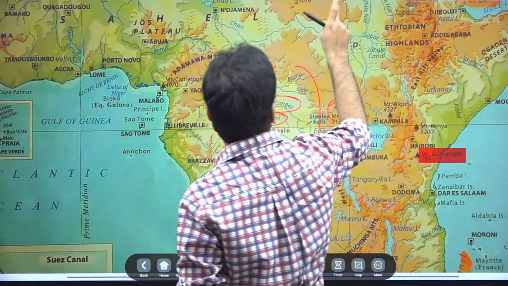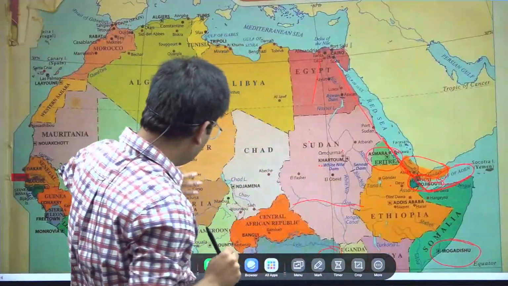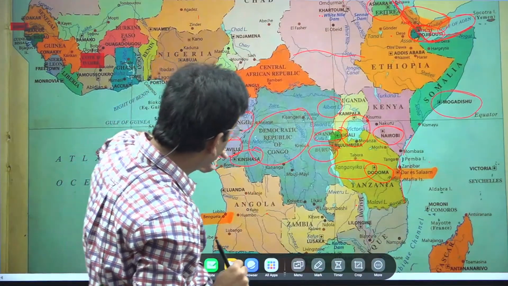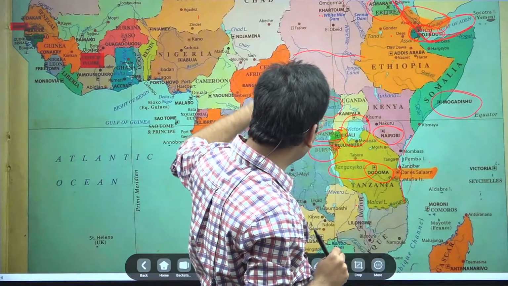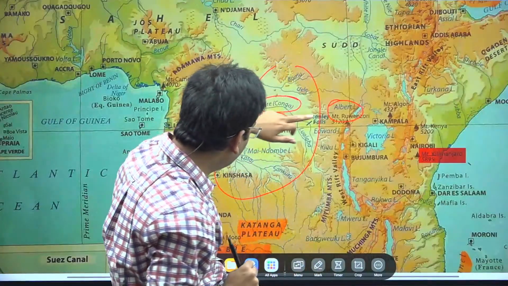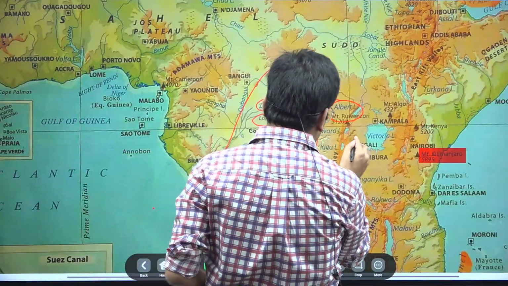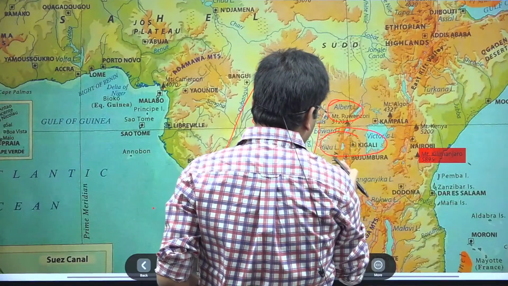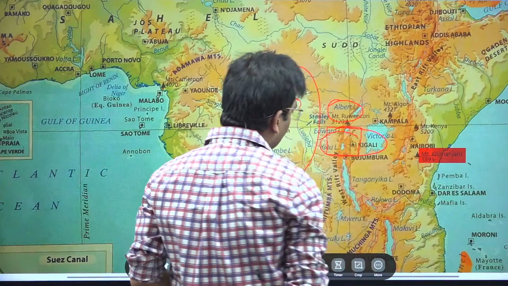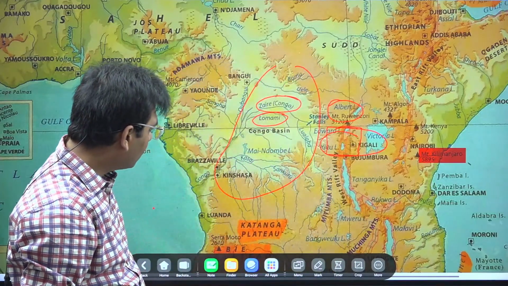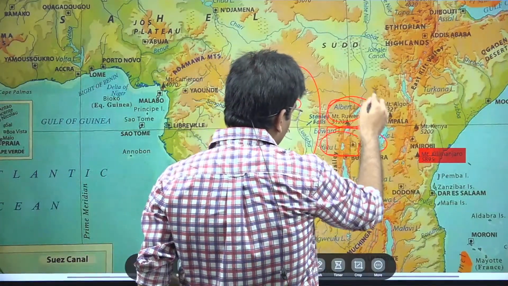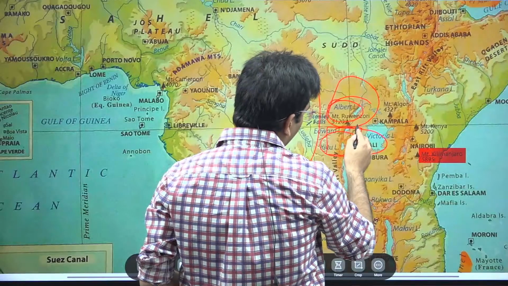Let me locate Lake Albert. Where is Albert? Edward, Albert. So Rwanda is below Lake Albert. It is here that Rwanda is located. It will not touch Lake Victoria. Kigali is the capital of this. Mount Rwenzori is situated in Uganda, and Kampala is the capital.